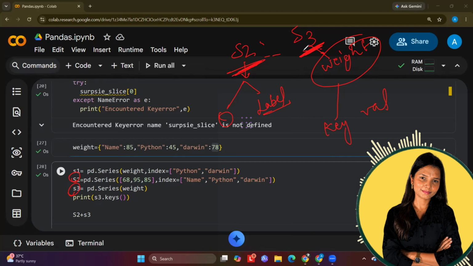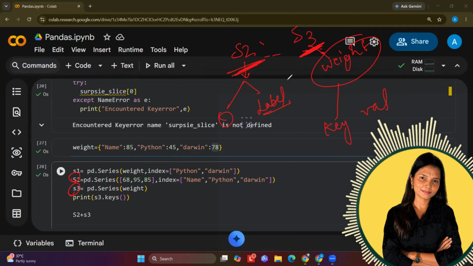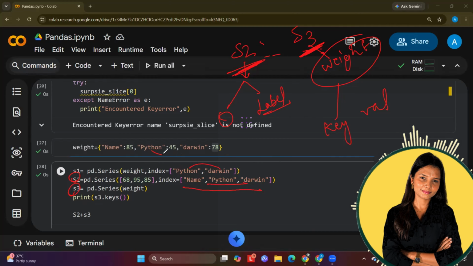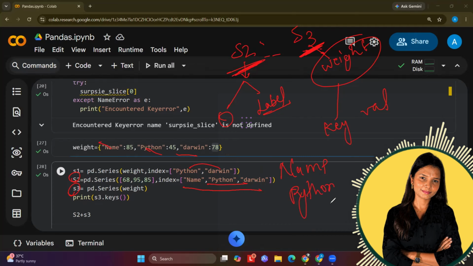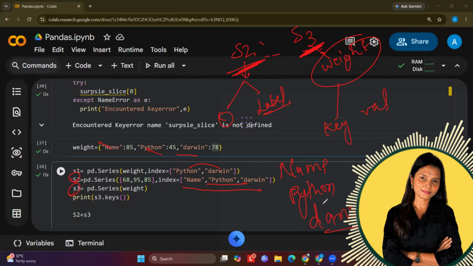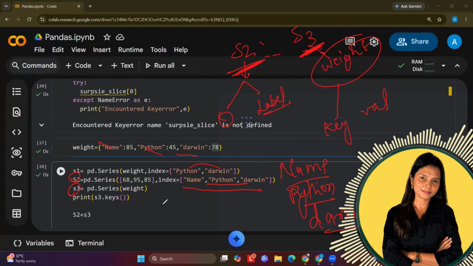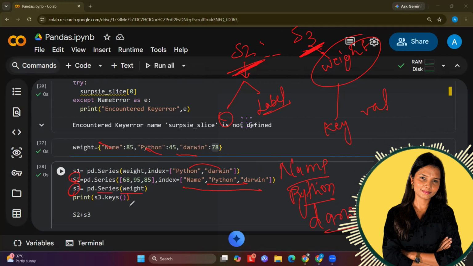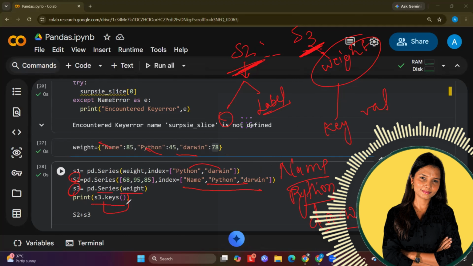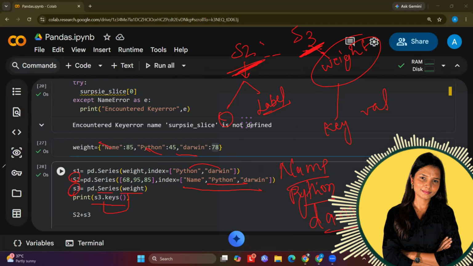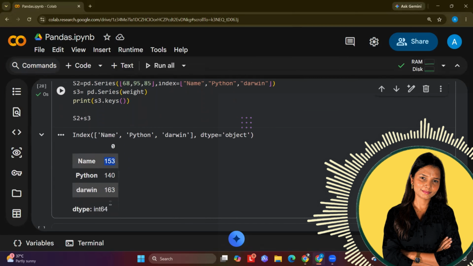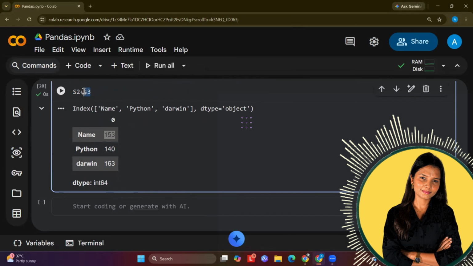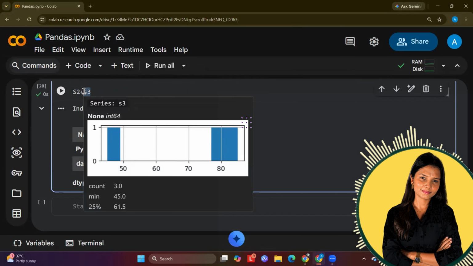I have created 2 different series, but what is common in these 2 series? The common thing is that I am using the same index. You can see the same index I'm using. Only 3 indexes I have used: name, Python, and Darwin. Using these 3 names I can create the series and then weight. Now S3.keys, I can simply do the addition. Now you can see 68 plus 85, 153, then all the addition happens. Basically, I added up 2 different series.